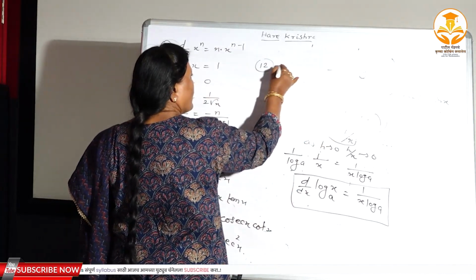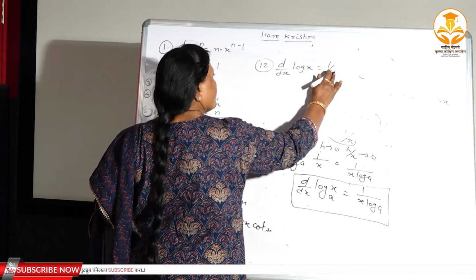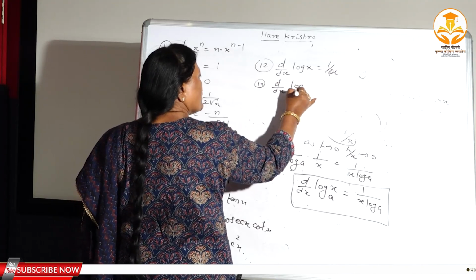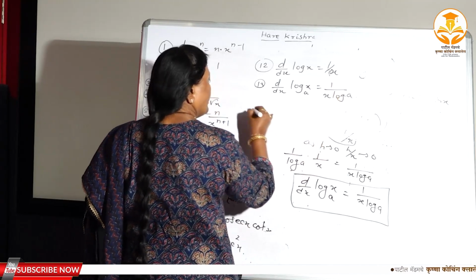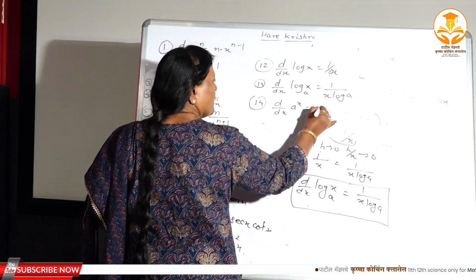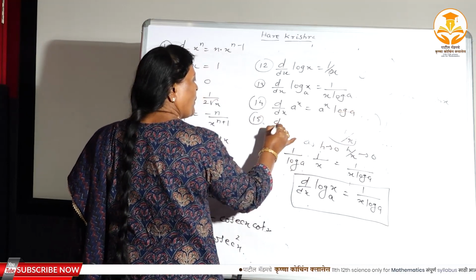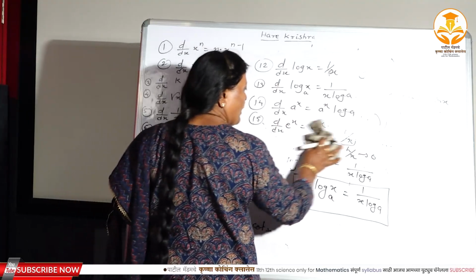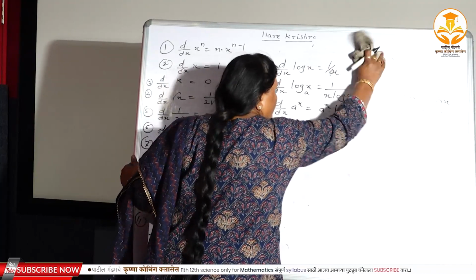Again, 2 logarithmic: d/dx of log of x is equal to 1 by x, d/dx of log of x to the base a is again 1 upon x log a, and 2 exponential: d/dx of a to the power x is a to the power x log a, and d/dx of e to the power x is equal to e to the power x. And these are the 15 very very important formulas. You should learn this by heart, you should know it every time.